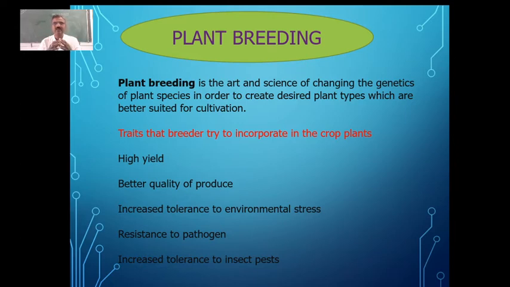The main reason for this one is plant breeding, and apart from that, using the scientific methods of farming, where they started using the fertilizers and maybe the machines, and on a large scale they started cultivating the fields. So the major contribution for the increase in yield is because of plant breeding.